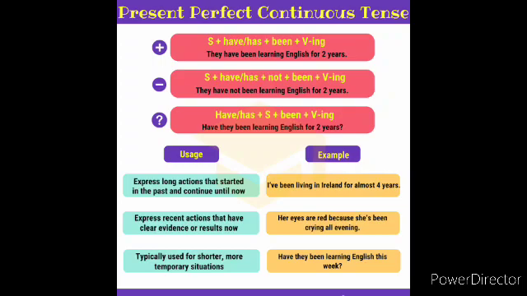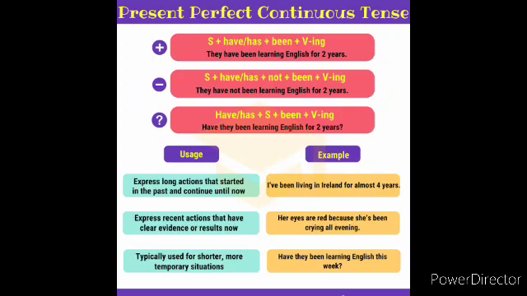If the subject is in the plural form, you have to add have. So don't get confused, children. Subject plus have or has: if the subject is singular, we add has; if the subject is plural, we use have.